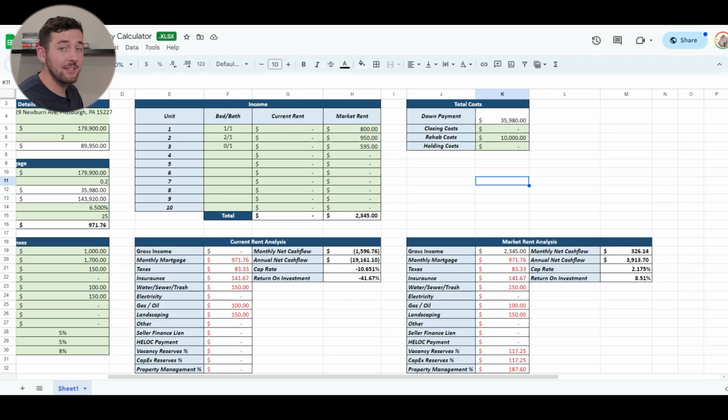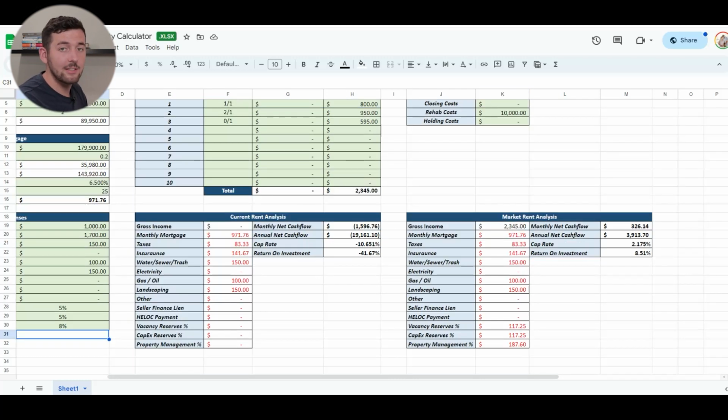Now, return on investment is roughly 8.5%. And the cap rate is roughly a 2% cap rate. You know the numbers, you can decide for yourself if this is worth investing in. But it's really important to know the key metrics in an area that you want to invest in and make sure you're investing in the right place. So let's go over those right now.